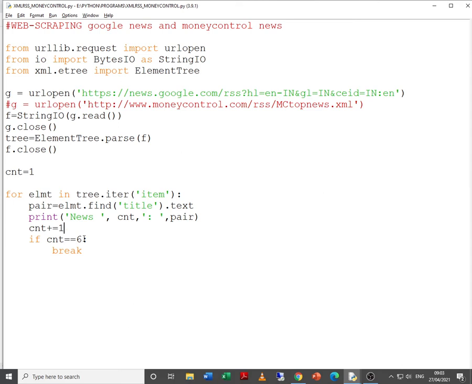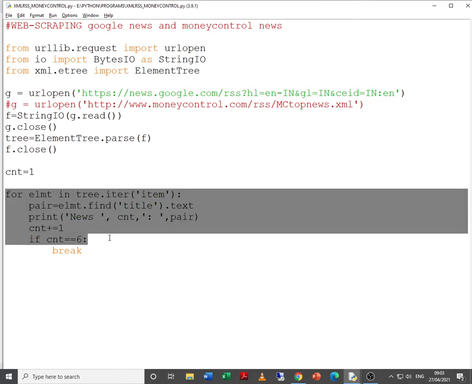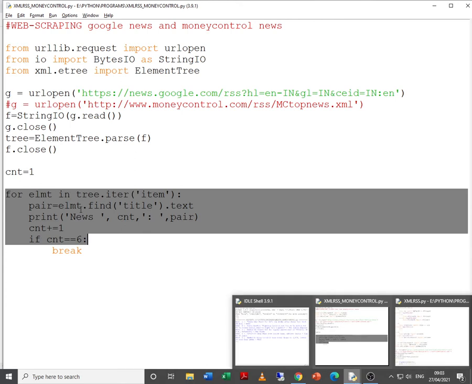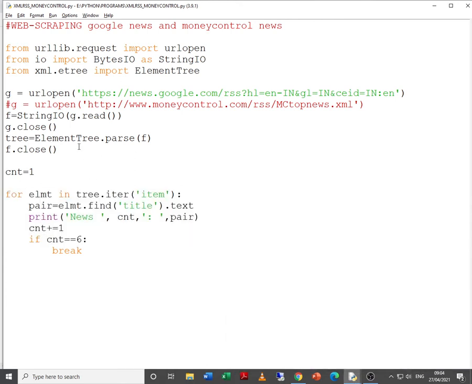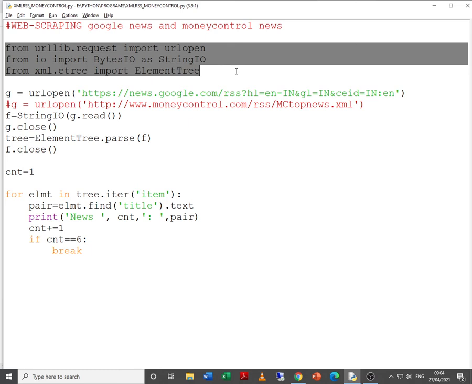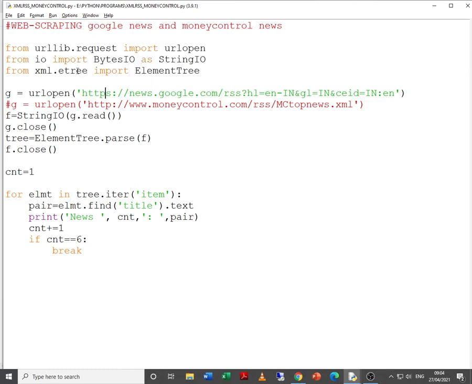Now today we are going to repeat the same thing but with a different code. Instead of a for loop we are going to create a function, and the code that we are going to study is the one that is given in your textbook. However, it is not necessary that you follow the same code. There are many different libraries available through which you can scrape the data from these websites.